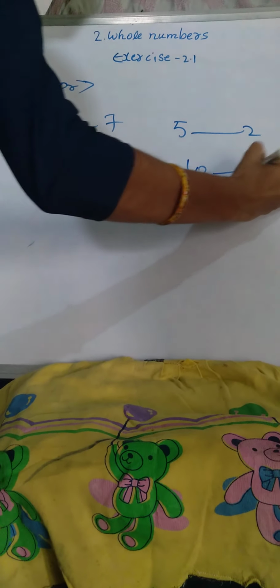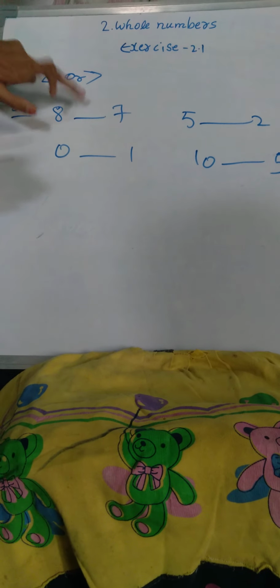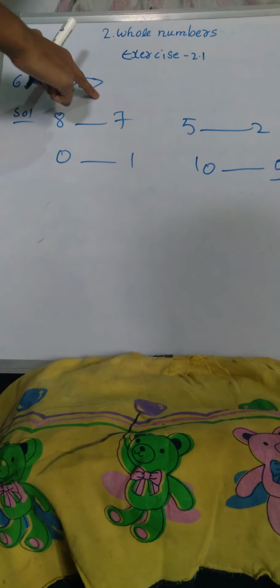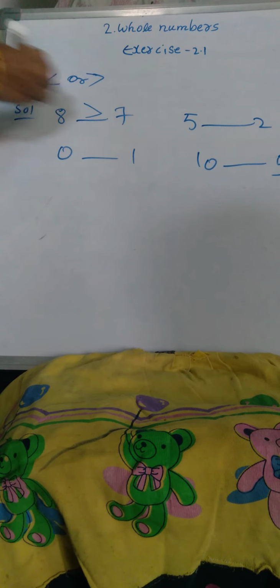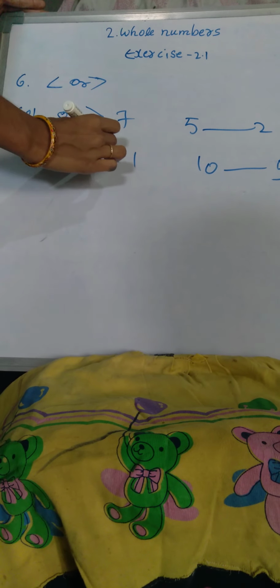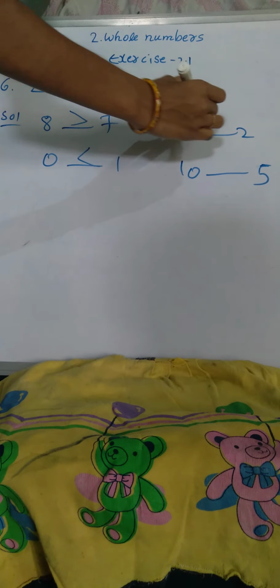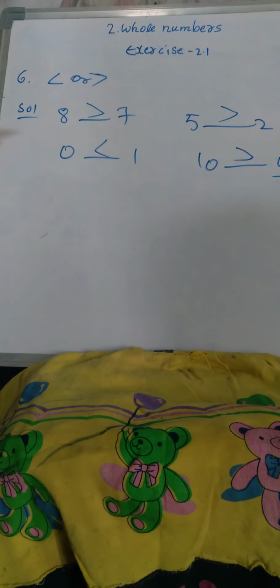10 and 5. So in this first one, yeah, we all know right hand side means we have to take this symbol, means this is the greater one. Okay, and in this is the greater one. In this 5 is the greater one, in this 10 is the greater one. Okay, this is the sixth problem.